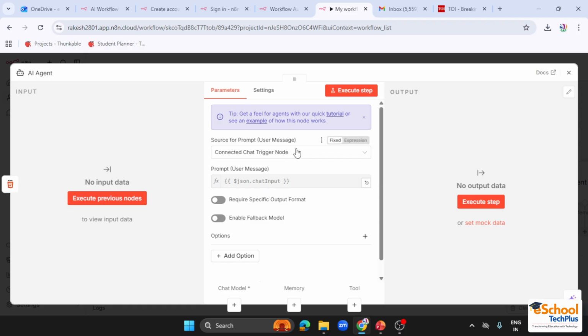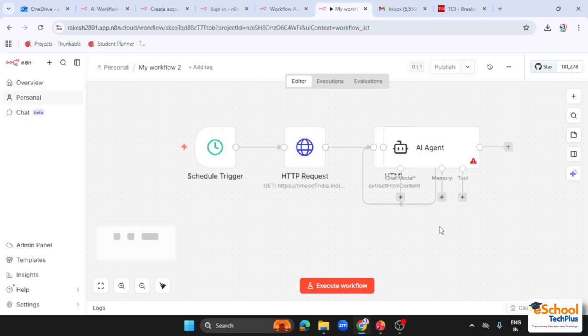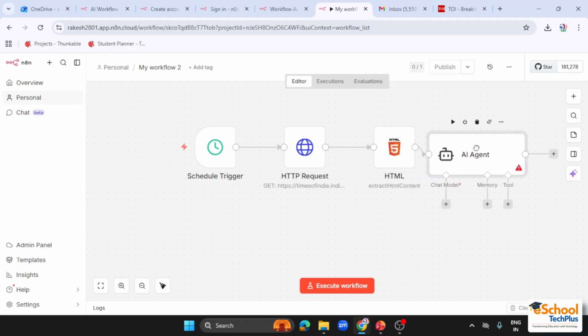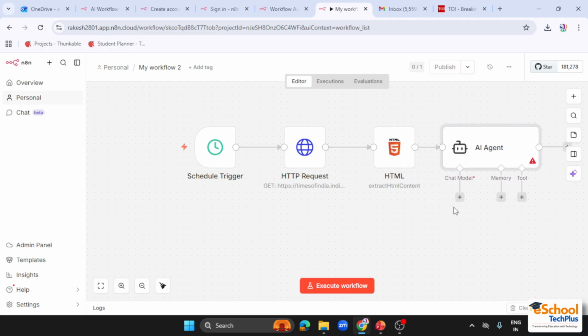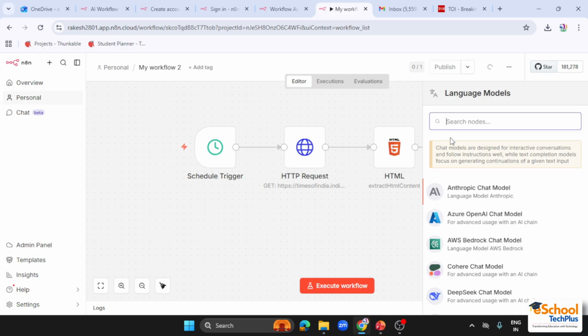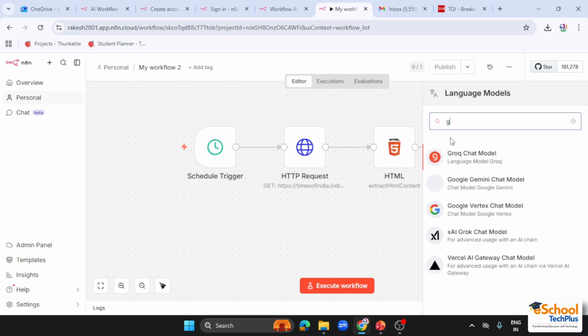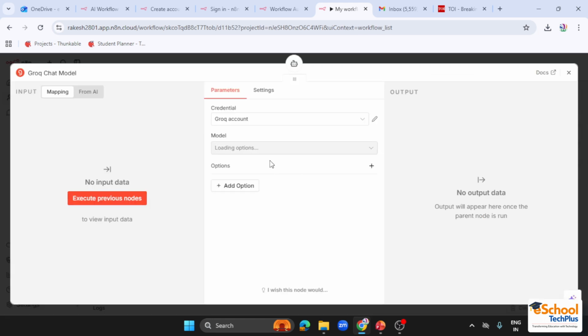Then in the AI agent we have to add a chat model. Which chat model do I want to use? Let me use this Grok chat model because it is available for free, and we can also use it for free.